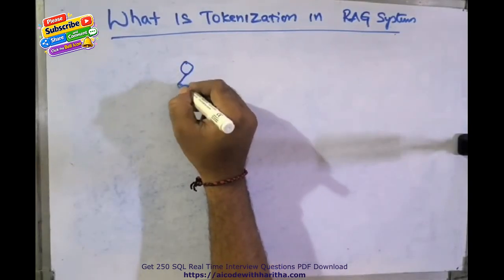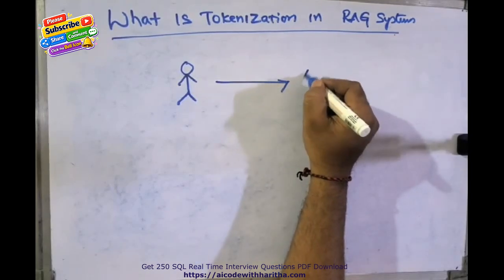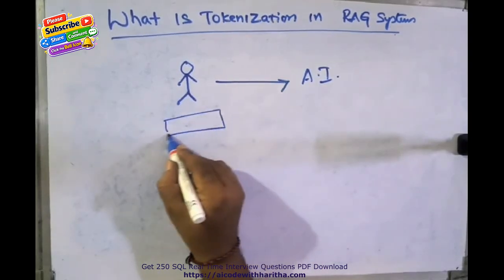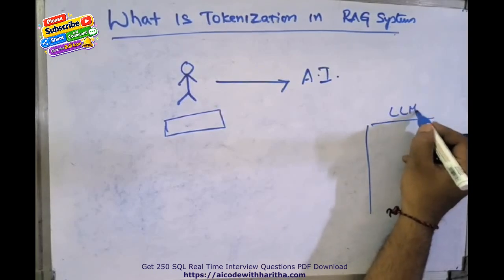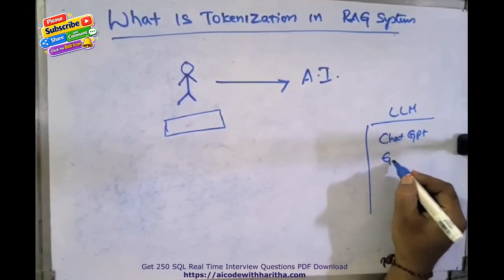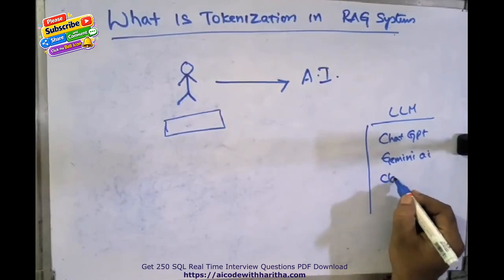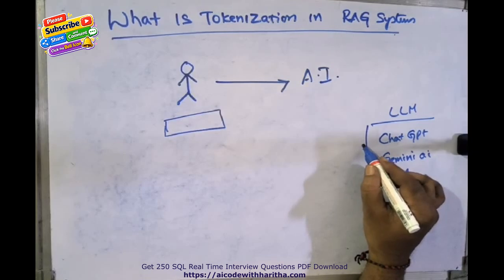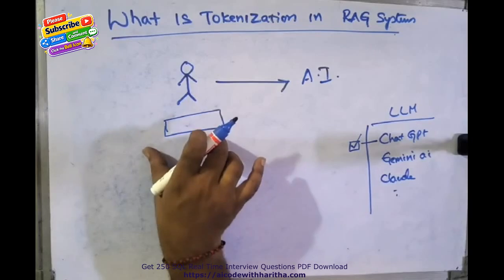Notice here, I'm drawing one human on the whiteboard, and on the other side there is an AI. Now this human opens one of the LLMs. What are LLMs? Here LLMs are ChatGPT, Gemini AI, and Claude, and some others. For this example, I am taking ChatGPT.